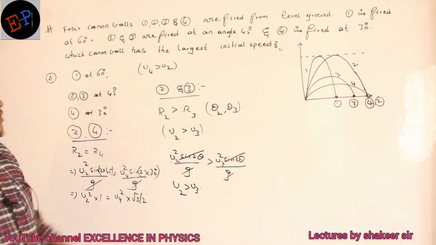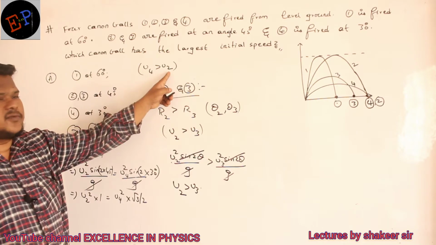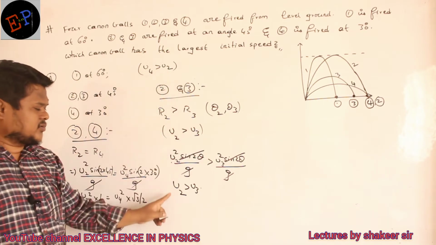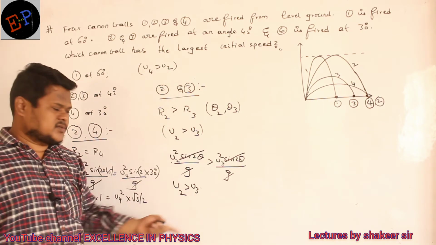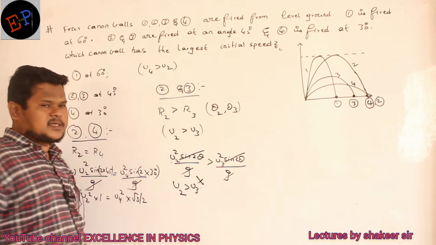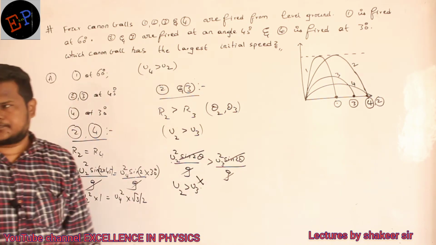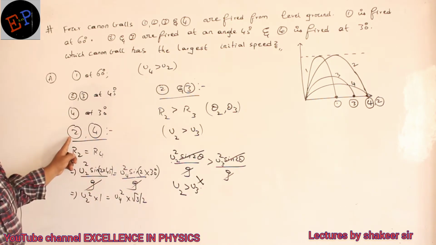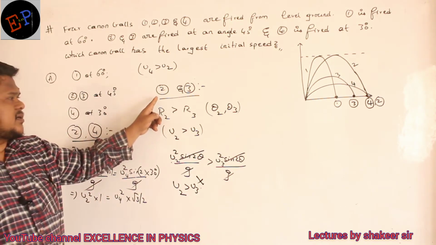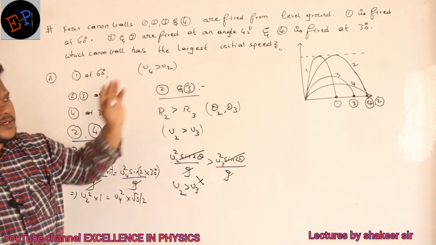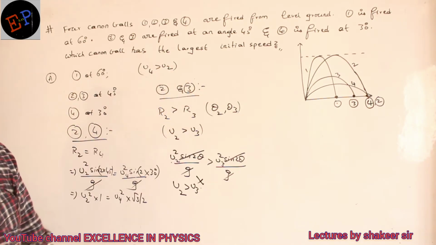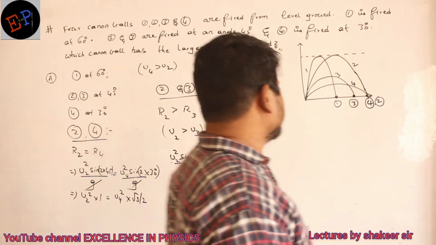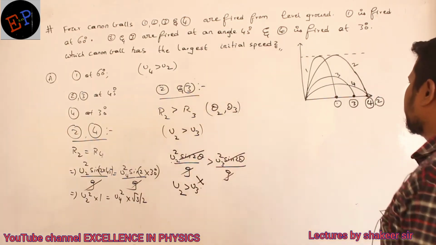Now, u4 is greater than u2, and u2 is greater than u3. So you need not consider u3, because u3 cannot be highest. Are you able to understand? I have compared 2 and 4, and I have compared 2 and 3. Now I don't know about 1. So how can I compare 1? Still I have not done any calculation about 1.